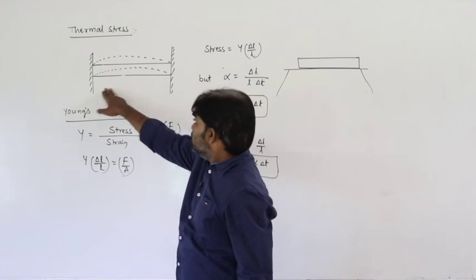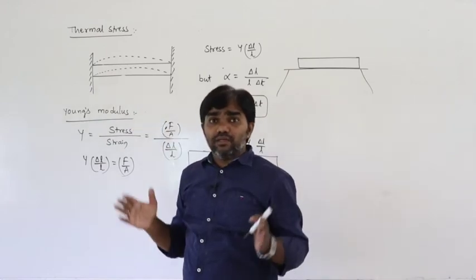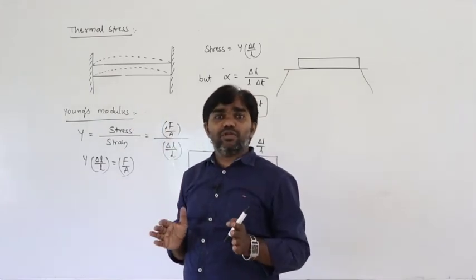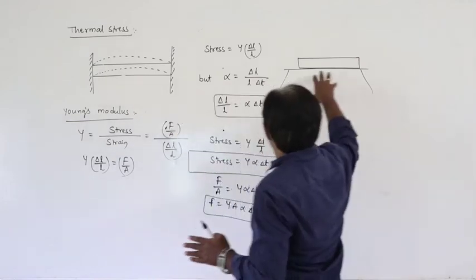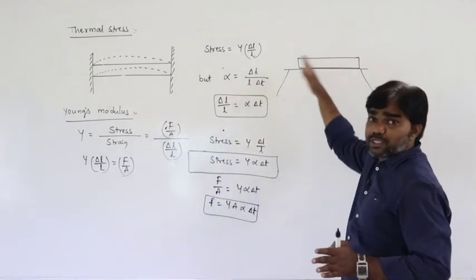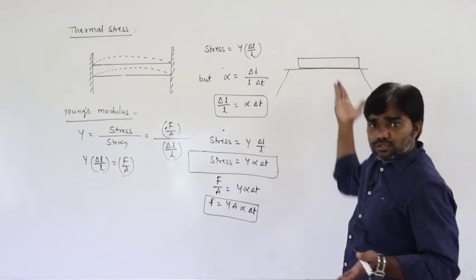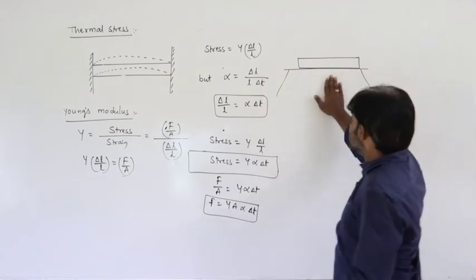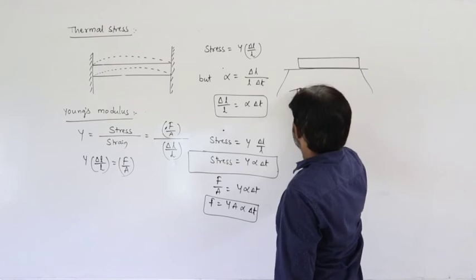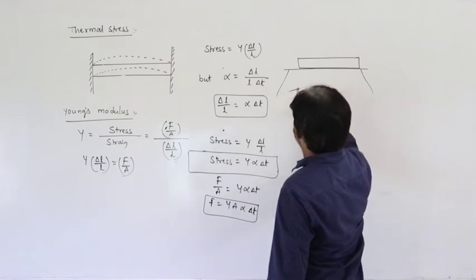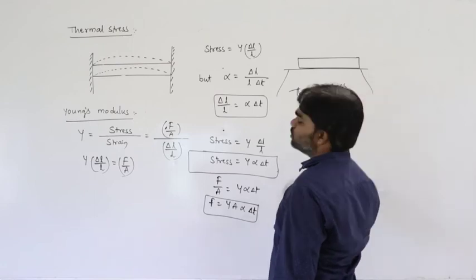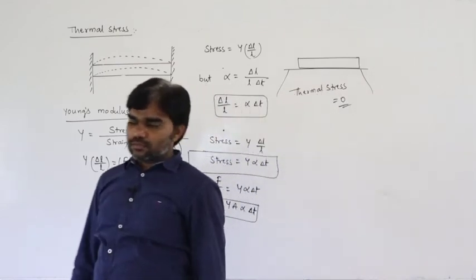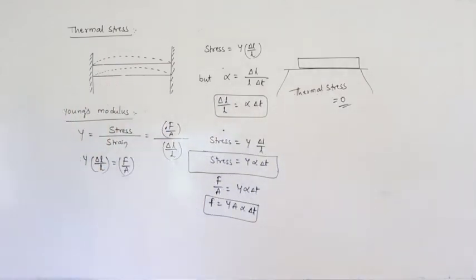But here these walls do not allow us to expand. That's why there must be a certain amount of stress. In this situation thermal stress exists, but in this situation it is free to expand. There is no opposition, so that's why there is no stress. Thermal stress in this situation must be equal to 0. So that is the concept of thermal stress.